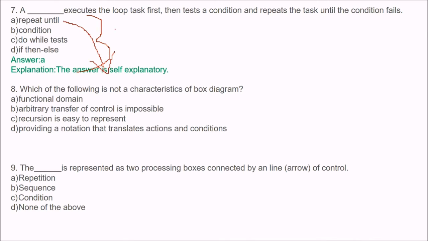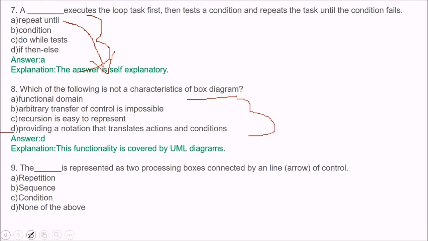Which of the following is not a characteristic of box diagram? These are options for you. The answer is D, providing a notation that translates actions and conditions. That functionality is covered by UML diagrams.